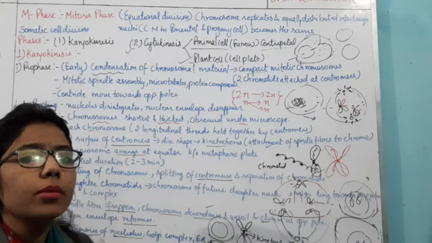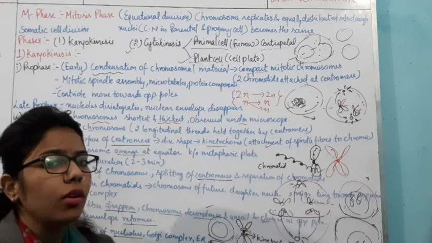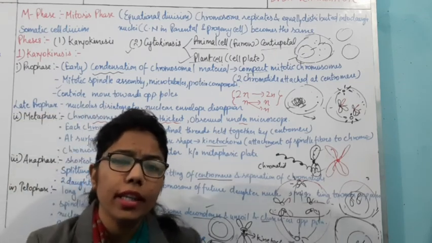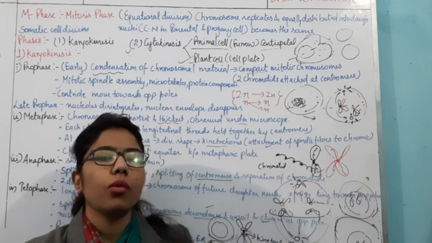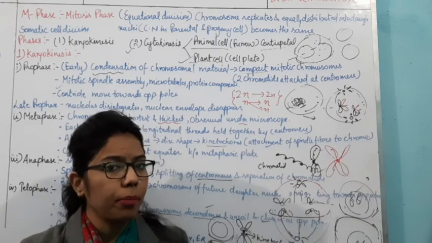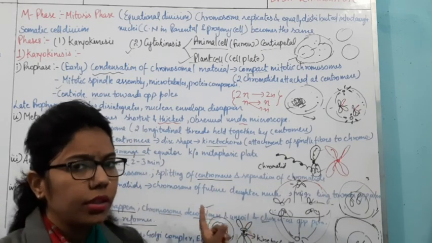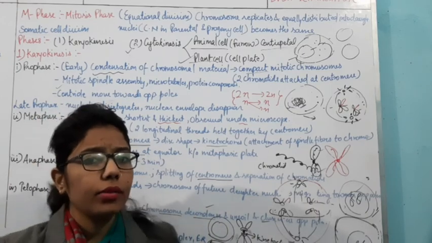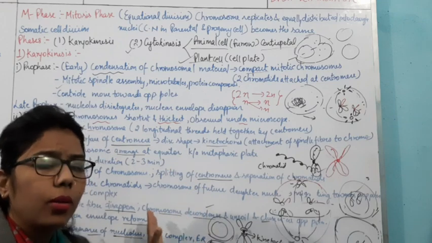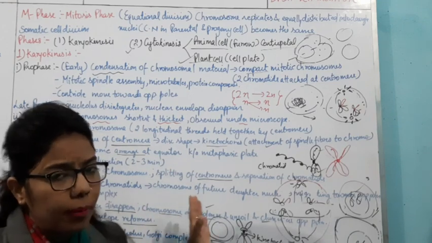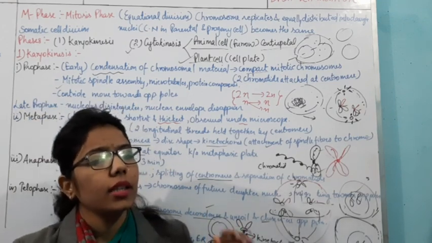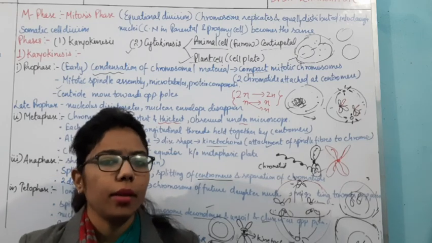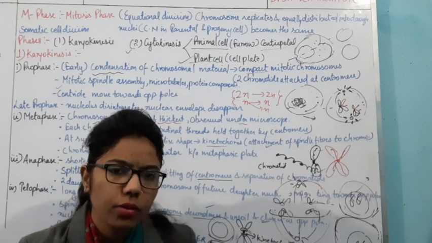Now comes the significance of mitosis. Whenever there is an injury or wound, it has to be repaired, so in that condition mitosis is important. Whenever the cell number has to be retained, mitosis is required. So we can say mitosis is very important. Okay, that's all for today. Thank you.